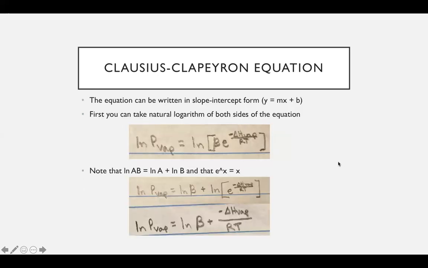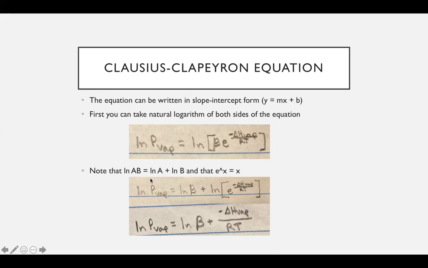So this equation can also be written in slope-intercept form, which is y equals mx plus b. In order to do that, you can first convert it by taking the natural logarithm of both sides of the equation. So you have the natural logarithm of the vapor pressure equal to the natural logarithm of beta times e to the negative delta H vap over RT.